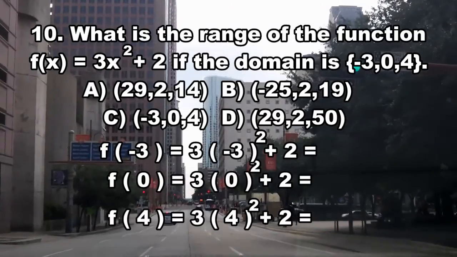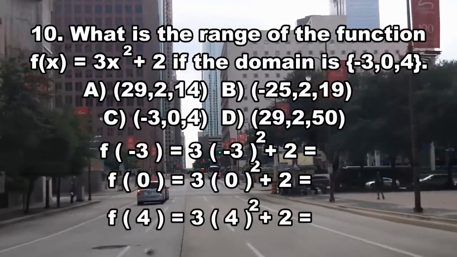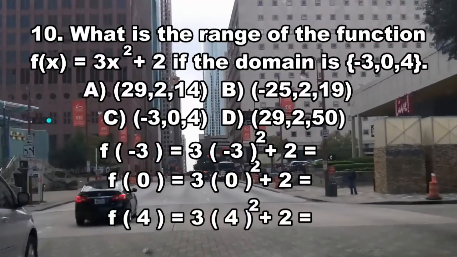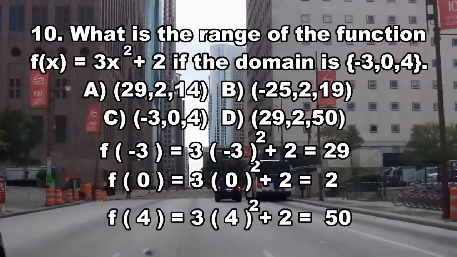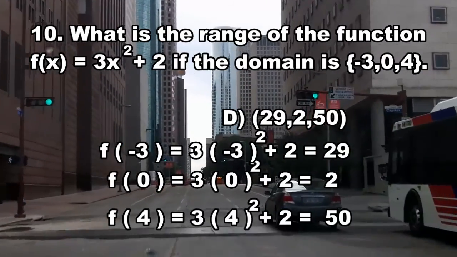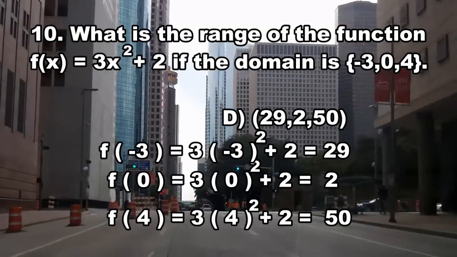Using your calculators, you can set up the following problems, inputting -3, 0, and 4 into the function. Make sure you input the parentheses correctly on your calculator. Your answer should be 29, 2, and 50. That matches up to choice D, so the answer is D, 29, 2, and 50.